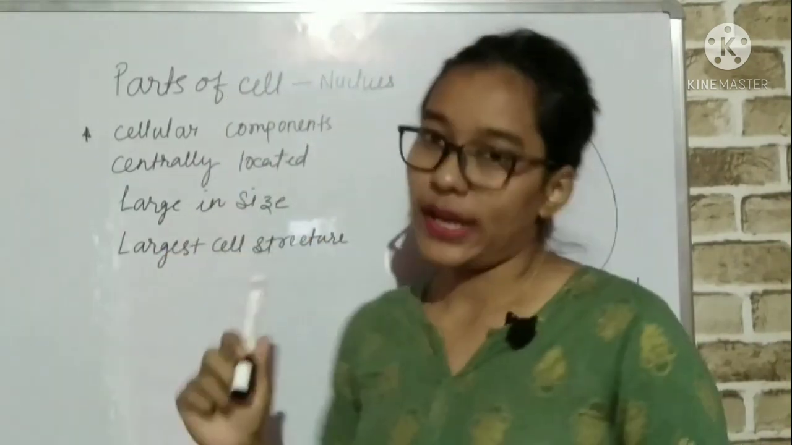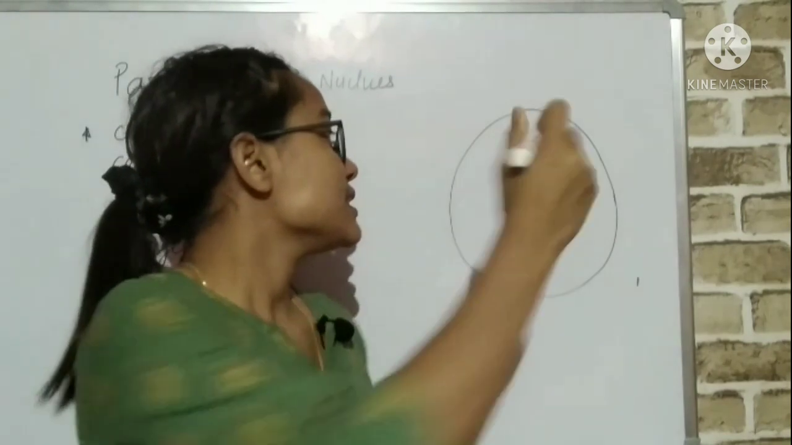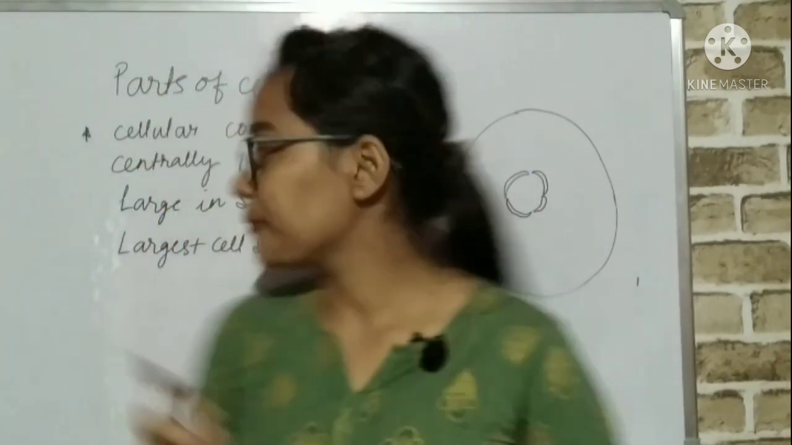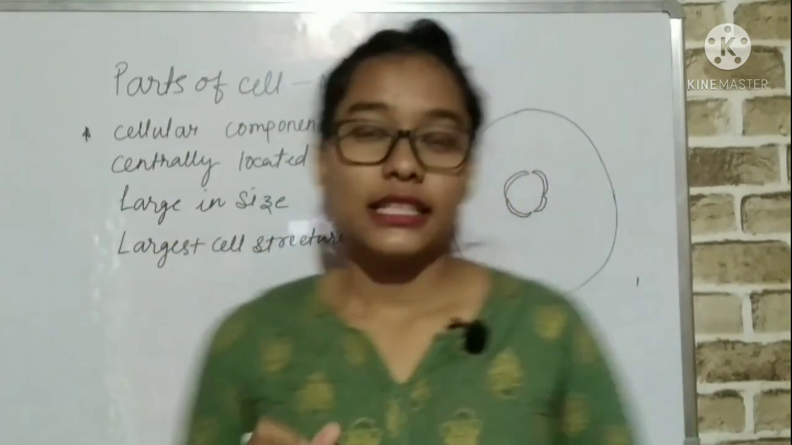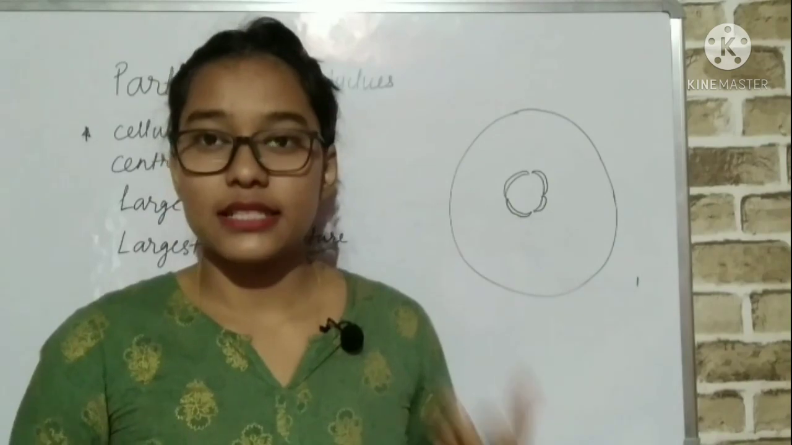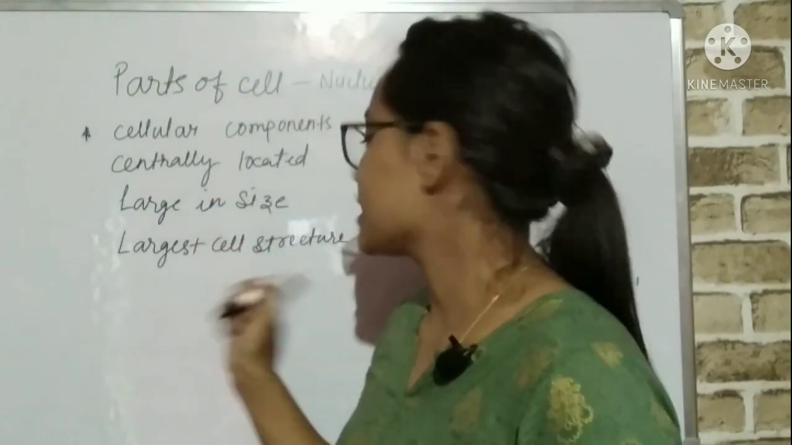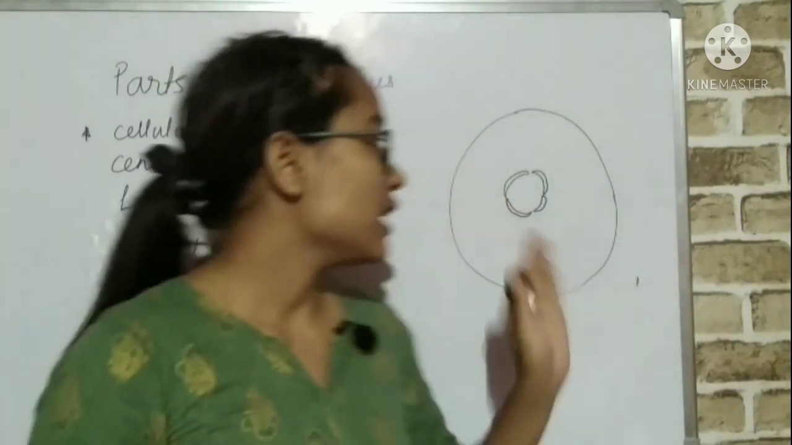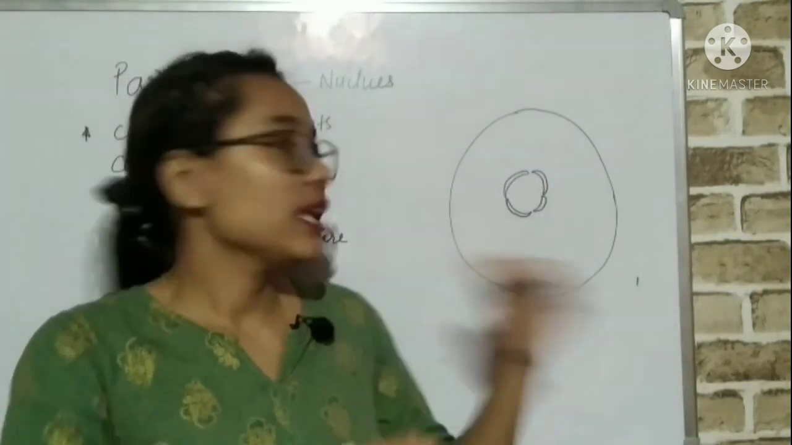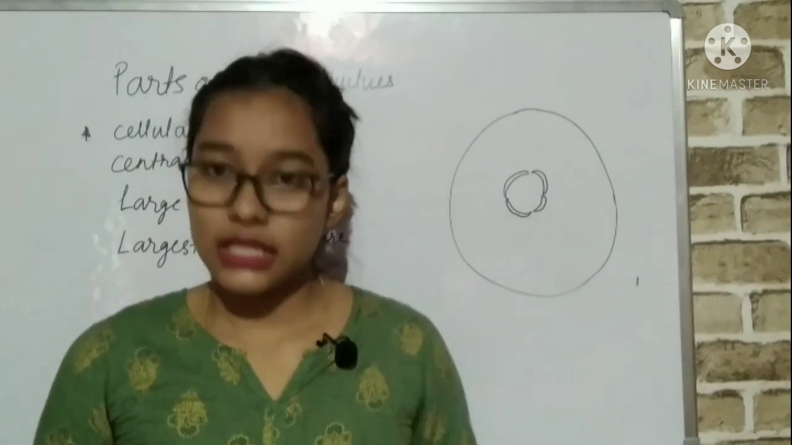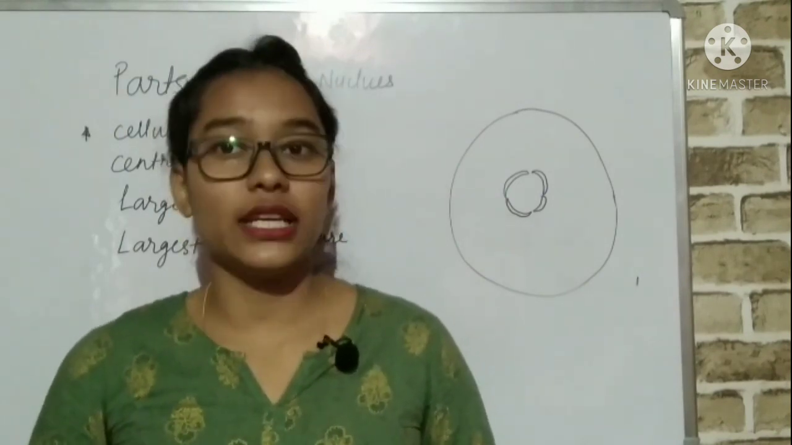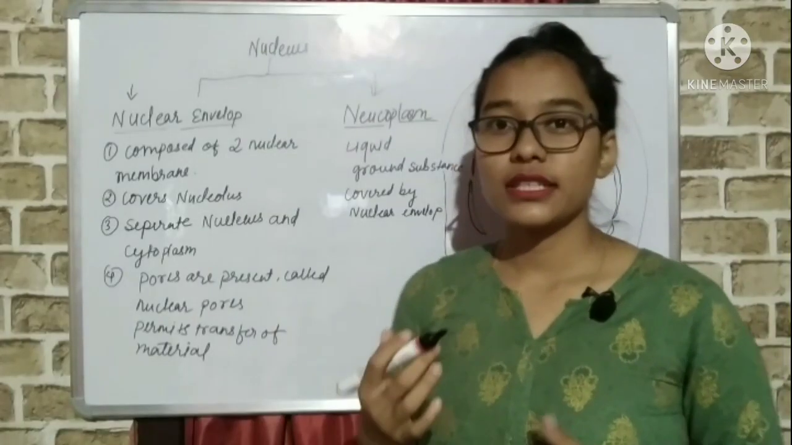It is centrally located, which means it is present centrally in the middle of the cell. It is large in size as compared to other organelles. It is the largest cell structure, which means that among the many other components present, it is the largest. Now, let us see what is present in this nucleus.